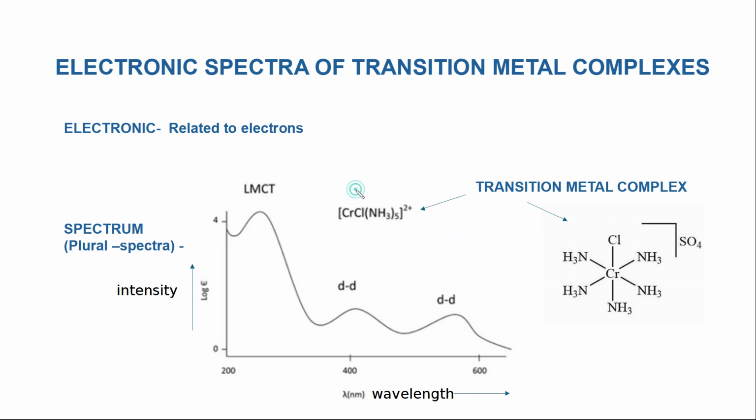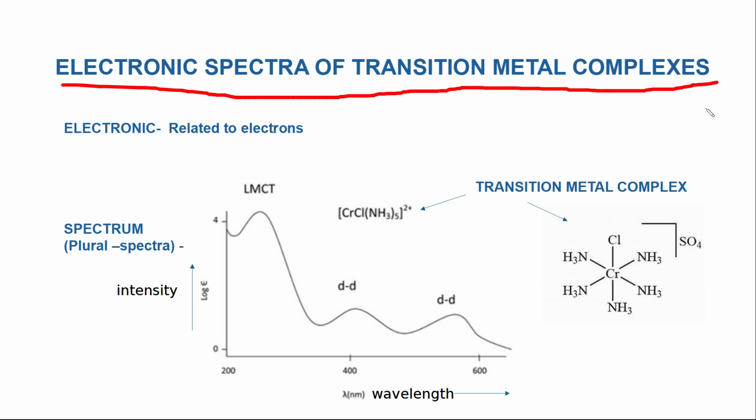Today we are going to discuss electronic spectra of transition metal complexes, which is a very important topic of inorganic chemistry, especially for master students and also for any competitive exams like NET or GATE. Okay, so let us first understand what the title of the topic means. Electronic is obviously related to electrons, right? And spectra is the plural form of spectrum.